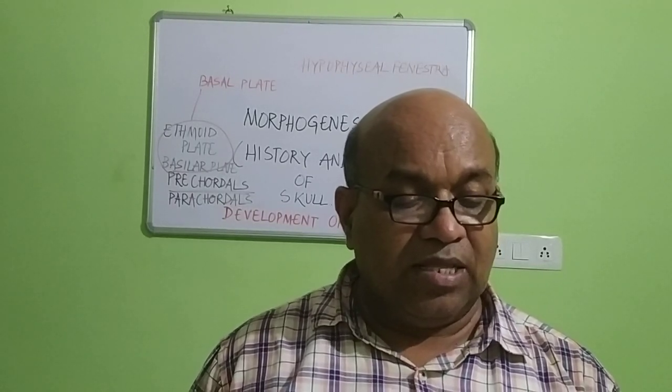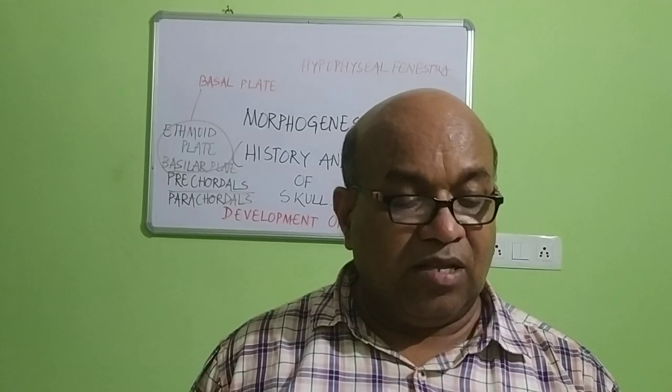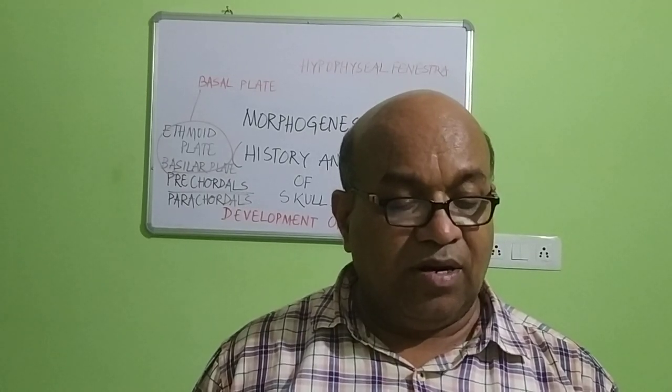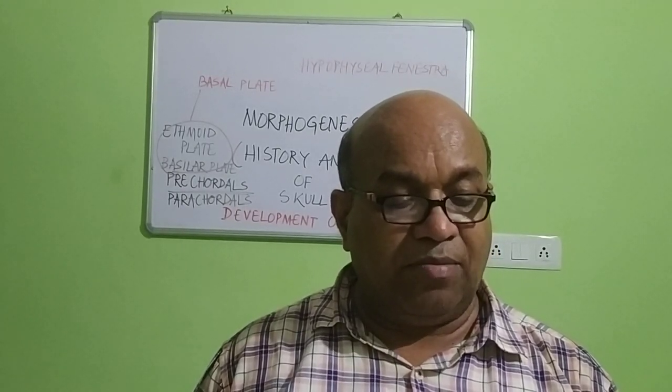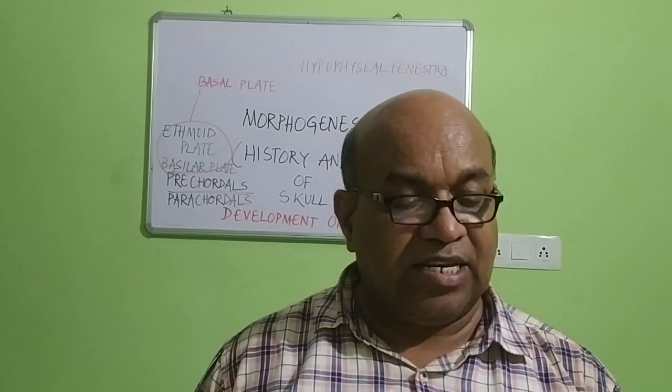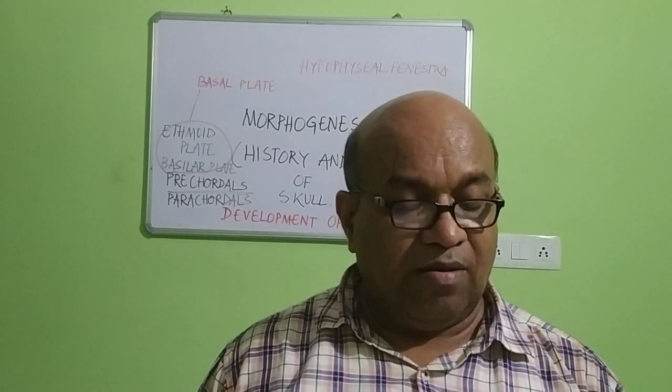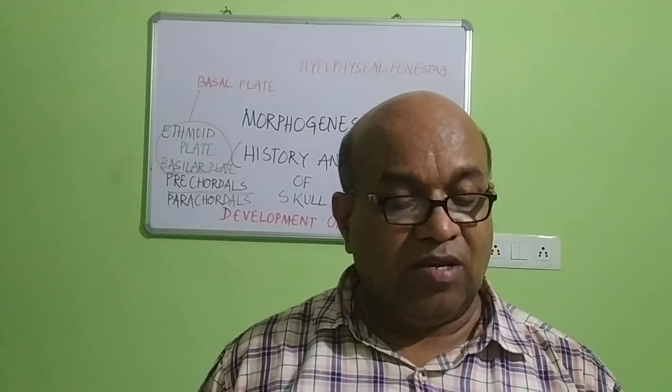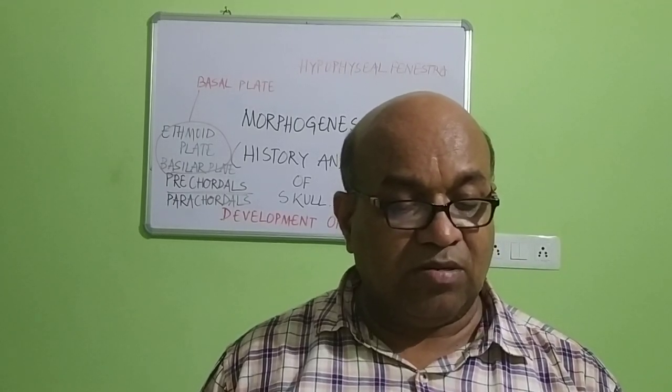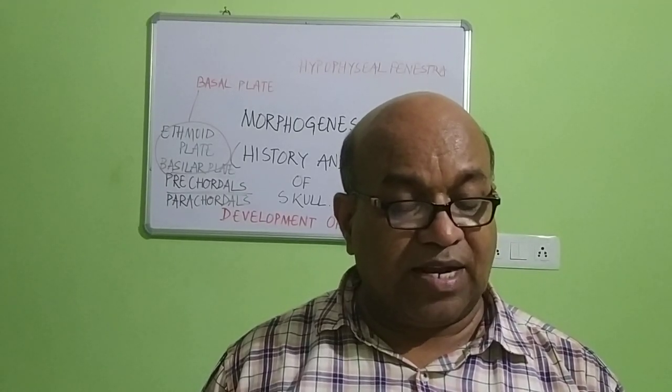In its cartilaginous stage, the neurocranium is often termed the chondrocranium, which means cartilaginous brain case, otherwise called the brain box, generally composed of cartilaginous structures.